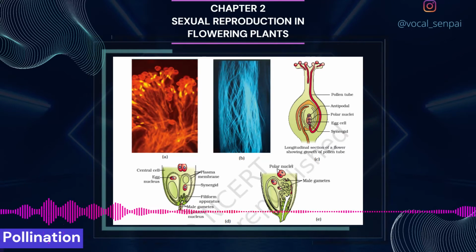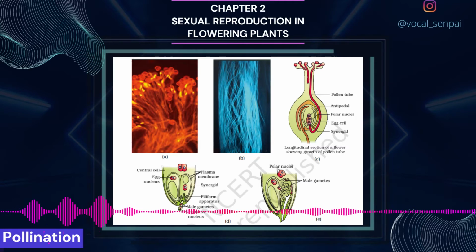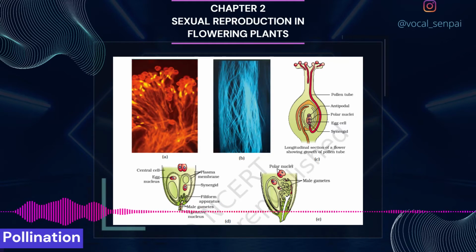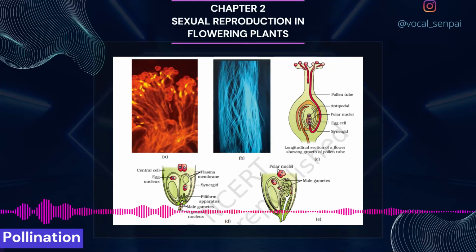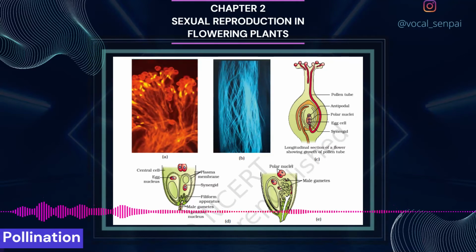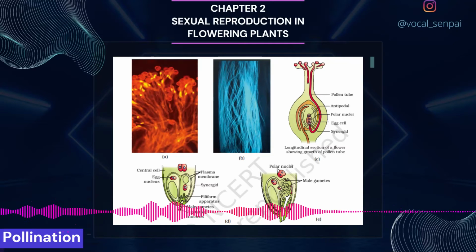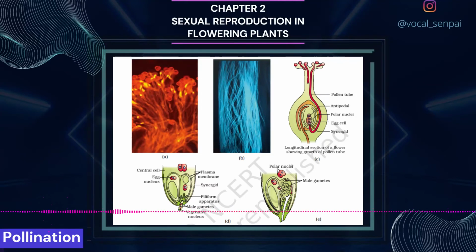In such crossing experiments, it is important to make sure that only the desired pollen grains are used for pollination and the stigma is protected from contamination from unwanted pollen. This is achieved by emasculation and bagging techniques.